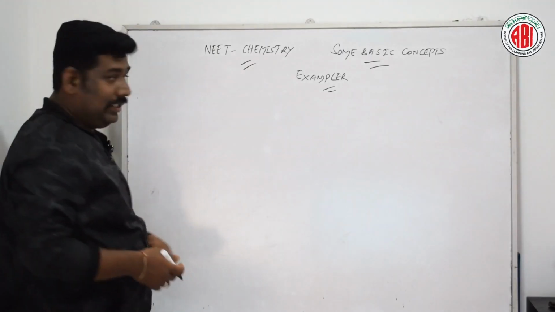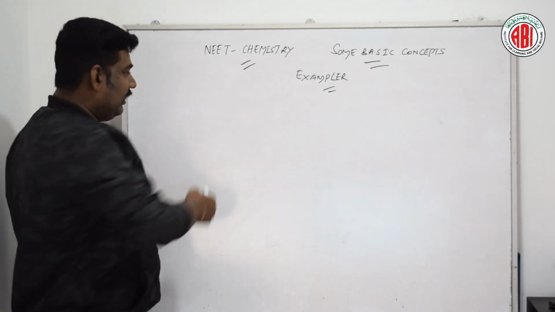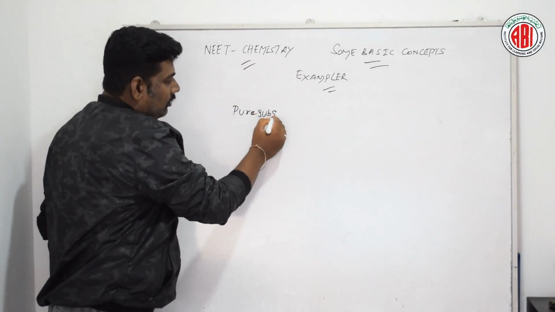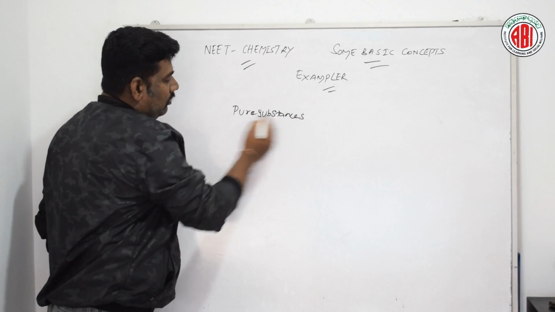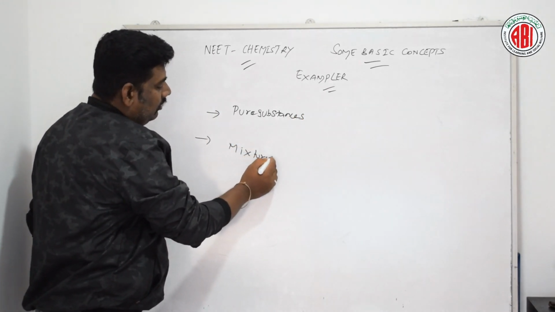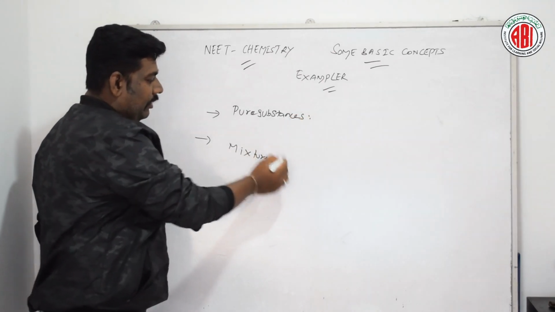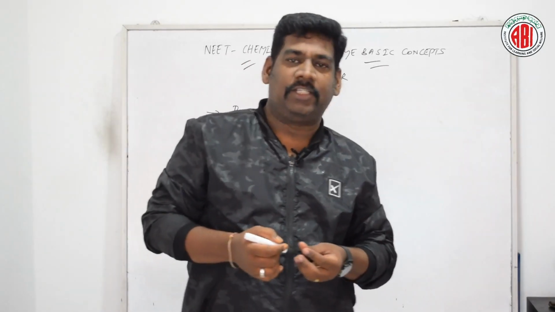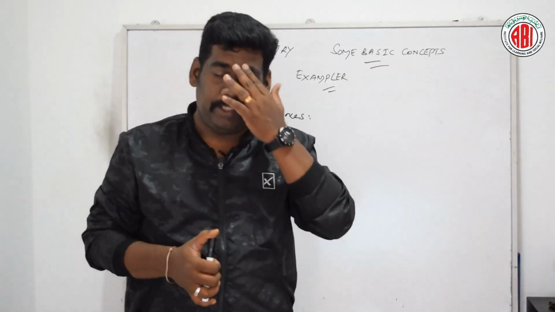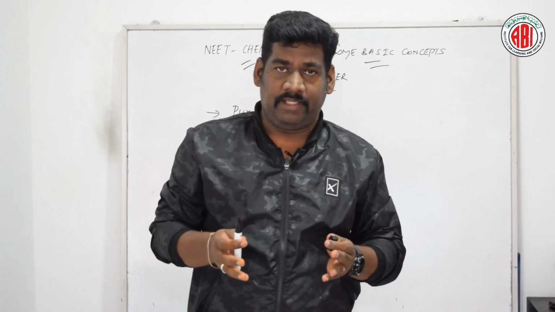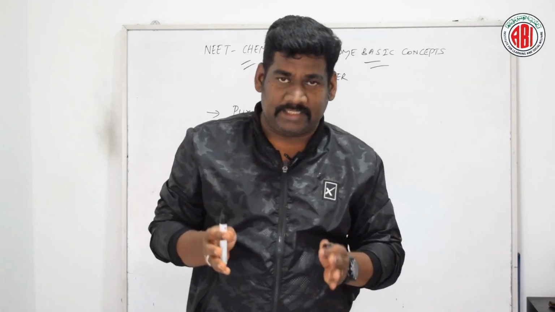So based on that, in the given question, let us see what the pure substances are and what the mixtures are. What are the pure substances? Graphite and diamond are said to be pure substances because they are made up of only one kind of atom, that is carbon.